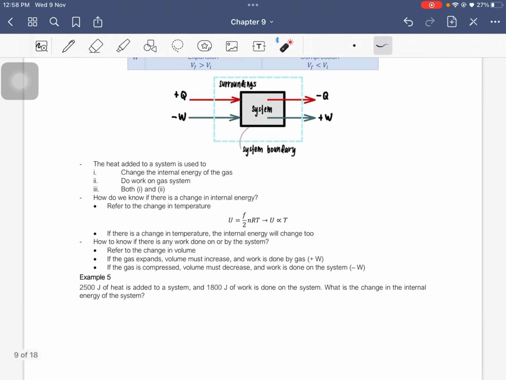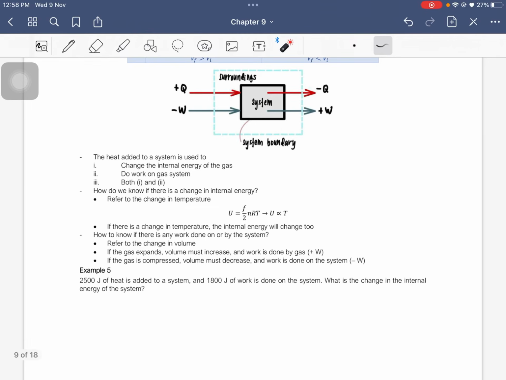Okay, so heat added to a system is used to either change the internal energy of the gas, do work on the gas system, or both. So how would we know there is a change in the internal energy? Remember, we can always refer to the change in temperature for internal energy, because internal energy is directly proportional to temperature. If there is a change in temperature, the internal energy will be changing too.